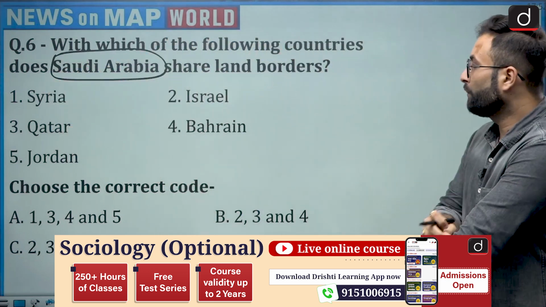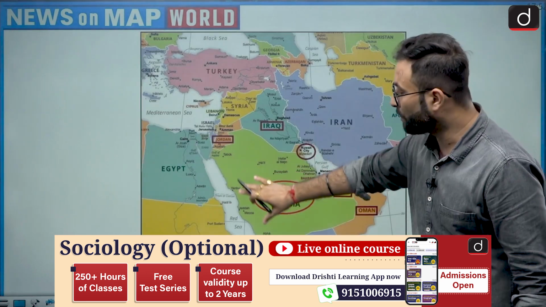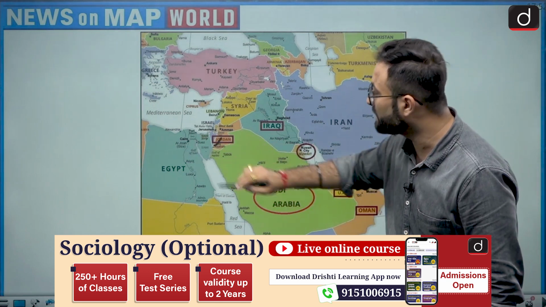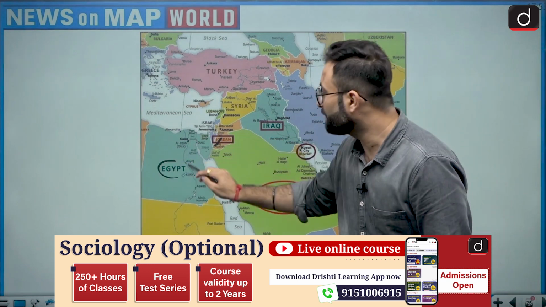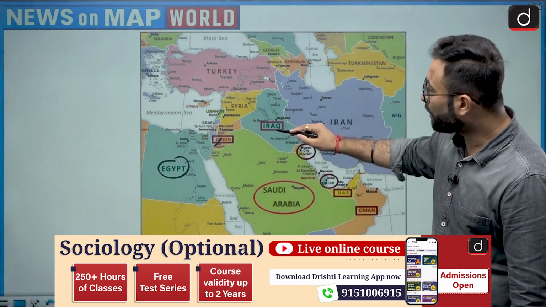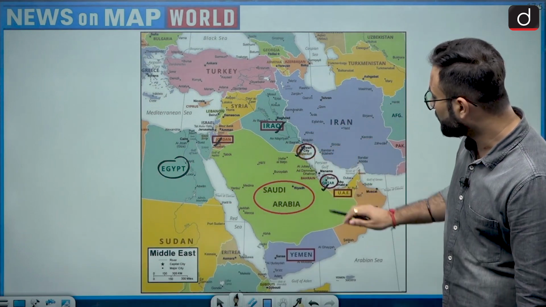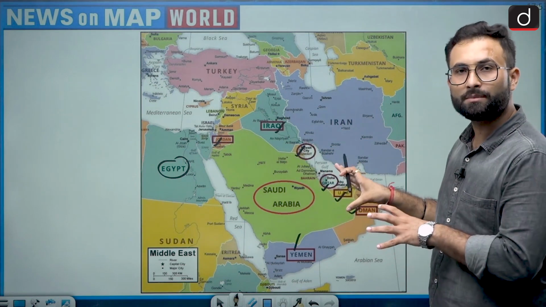Okay, now if you look at the map of Saudi Arabia over here, you will be finding that this is the location of Saudi Arabia, and we have a direct border with Jordan, we have a border with Egypt. Okay, this is the Sinai Peninsula of Egypt. Then we have a border with Iraq, then here we have a border with Kuwait. Here you can see this is Qatar, UAE, Oman and Yemen. These are the areas with which Saudi Arabia has a border.